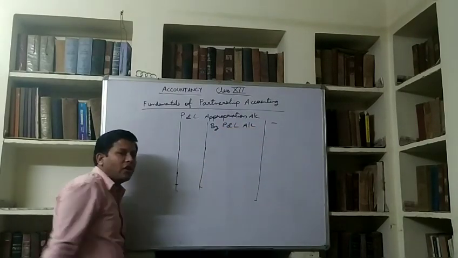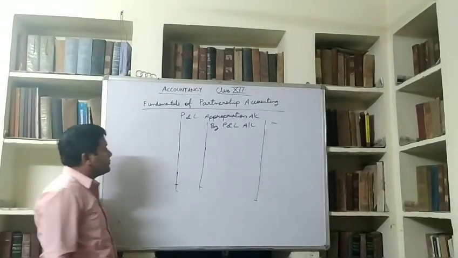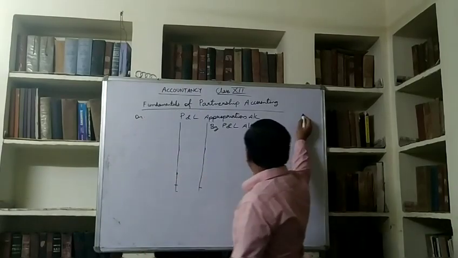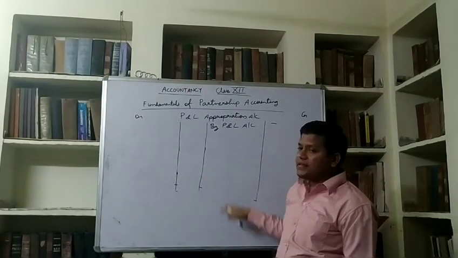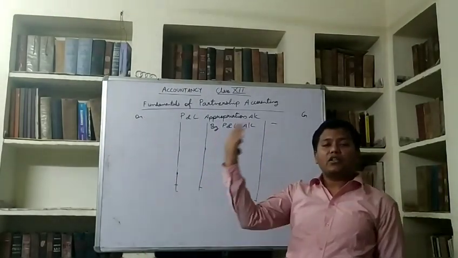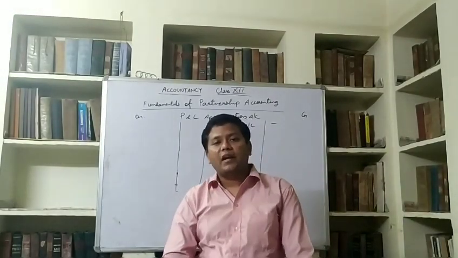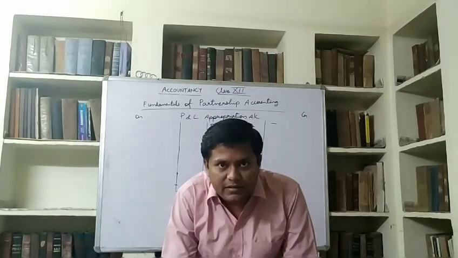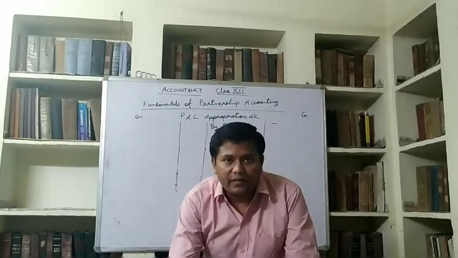This was the balancing figure of the last account which we studied. Now in this account, this is the debit side, this is the credit side. On the credit side we will record whatever we charge from the partners, and there is only one thing which the partnership firm charges from partners, that is interest on drawings.